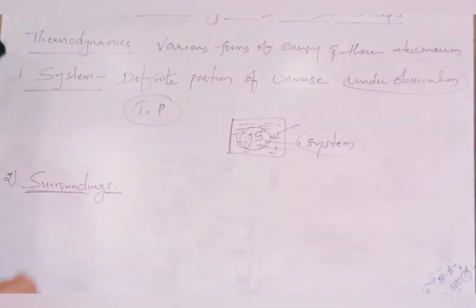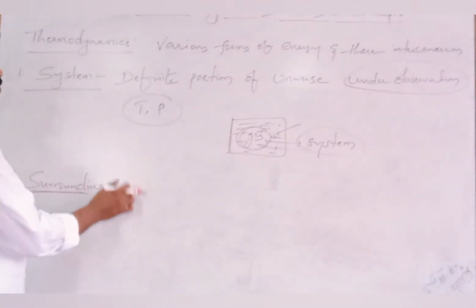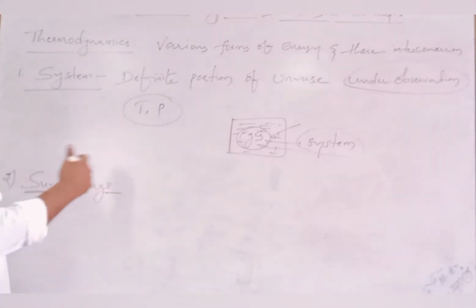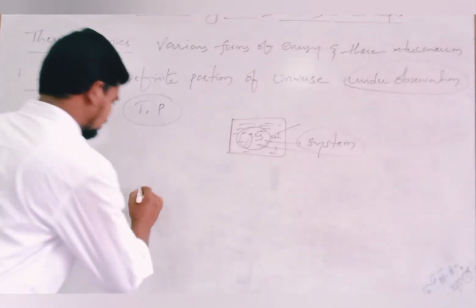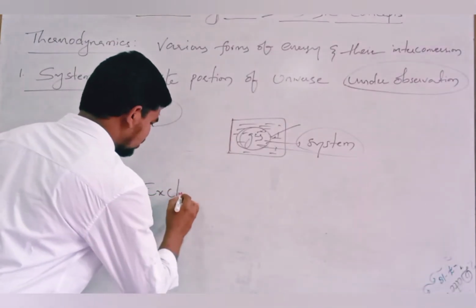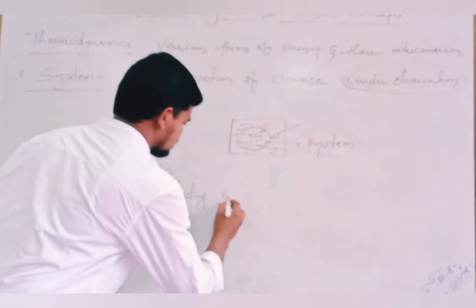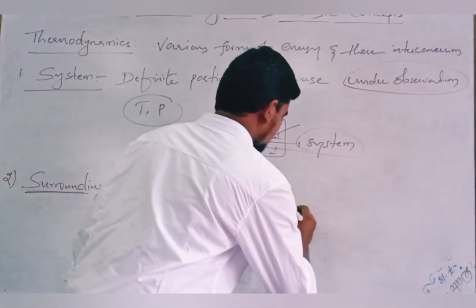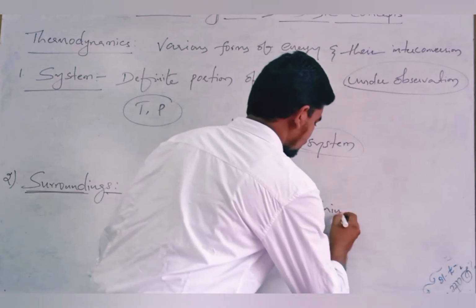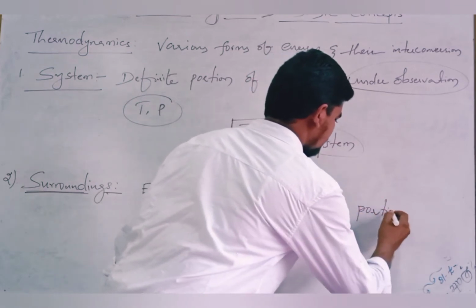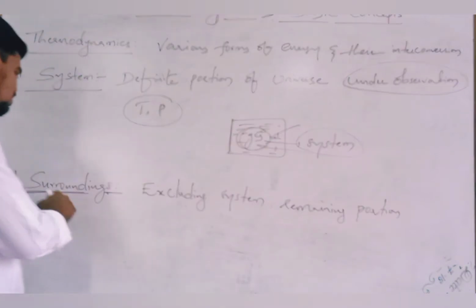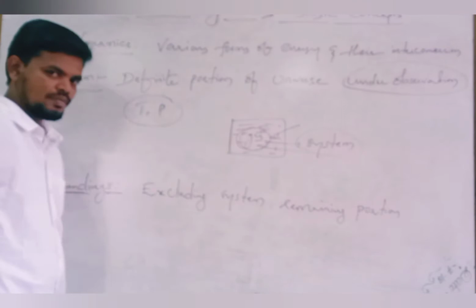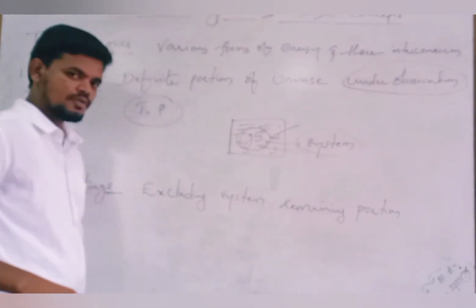Okay, second one is surroundings. Okay, excluding system, the remaining portion of the universe is called surrounding. Right. What is surrounding? Excluding system, the remaining portion is called surroundings. For example, okay, as I said just now, this gas is under our observation, so this